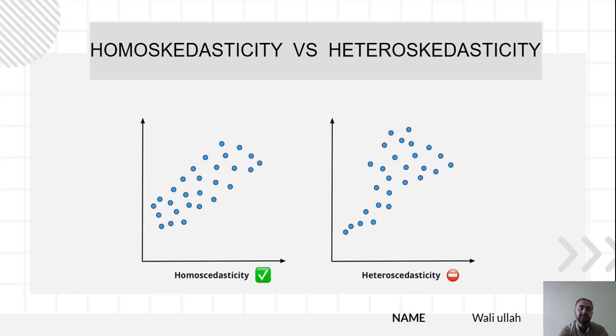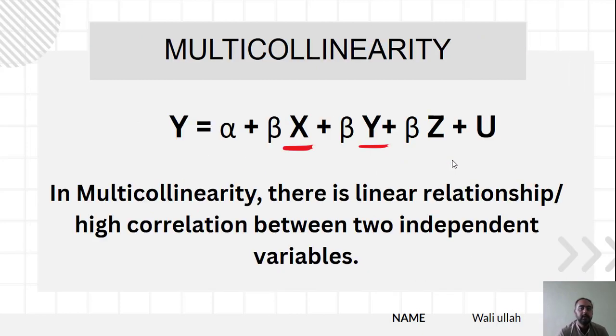So we can see that the variance of these residuals is normally distributed, while the variance of these residuals is not normally distributed. So this one is not desirable. This one is called heteroskedasticity, and we have to remove it using certain methods which we will discuss in later videos. The next one is multicollinearity.